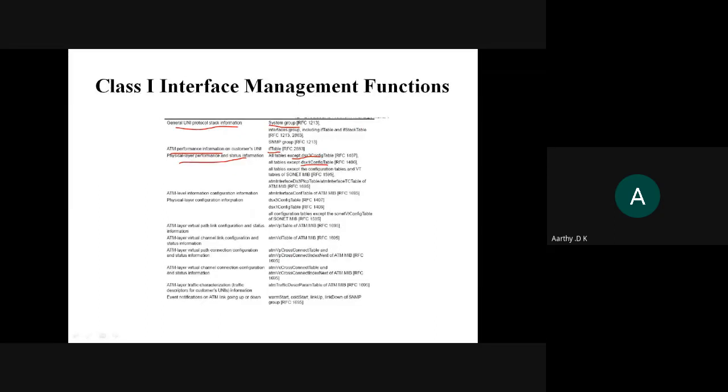For every interface, M1, M2, M3, M4, you need to know the MIB and the corresponding table, what modules it holds and what table entries it can access. You need to remember this for all four interfaces.